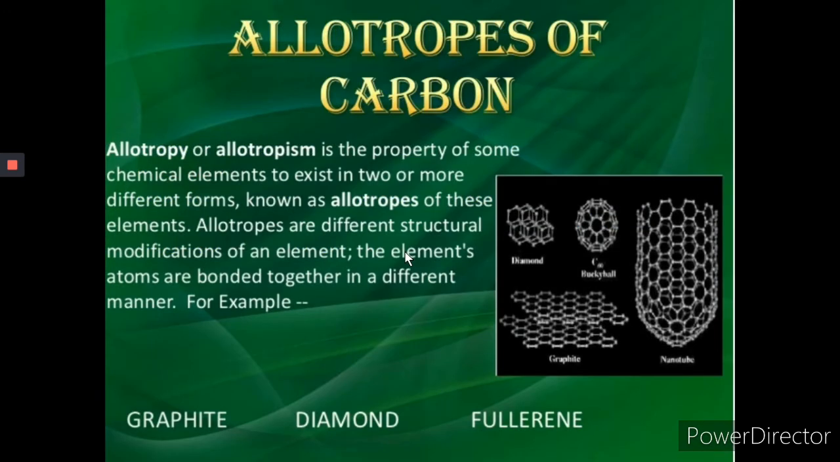Now, allotropes of carbon. Allotropy or allotropism is the property of some chemical elements to exist in two or more different forms known as allotropes of these elements. Allotropes are different structural modifications of an element. The element's atoms are bonded together in different manners. You can see the example. The three crystalline allotropes of carbon are graphite, diamond, fullerene.